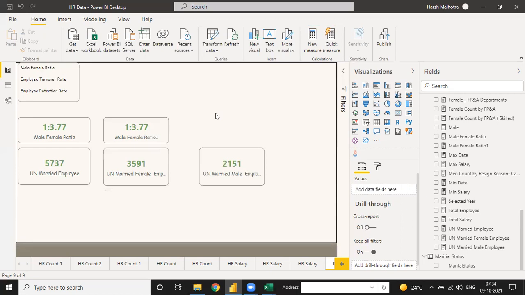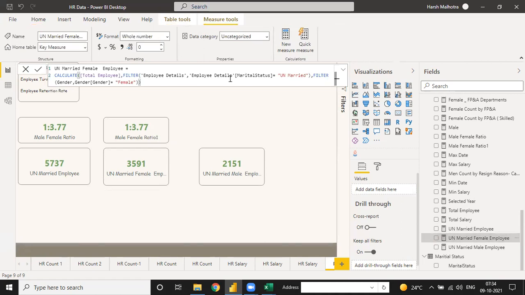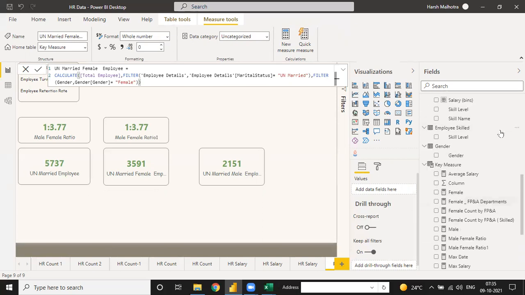Okay, so tell me one more way that we can calculate unmarried only female. How to calculate without creating this kind of measure? This is a very long measure. We have to use the filter two times. But if we use only the first filter, there is one more function for this. Anything in your mind, what function we use for this? Because we are using just the calculate and filter functions only. But there is a different way. What is the different way?